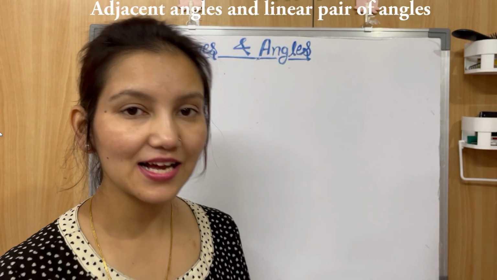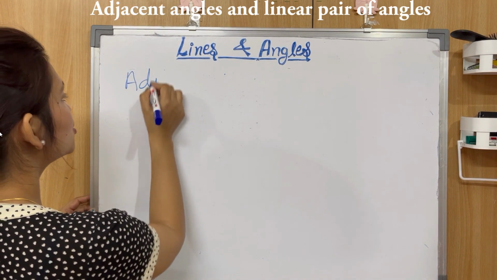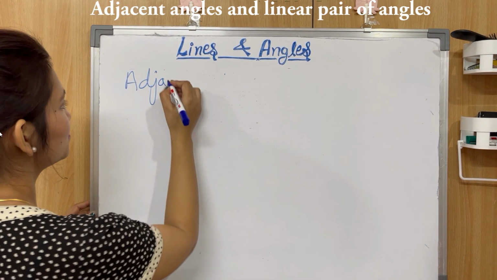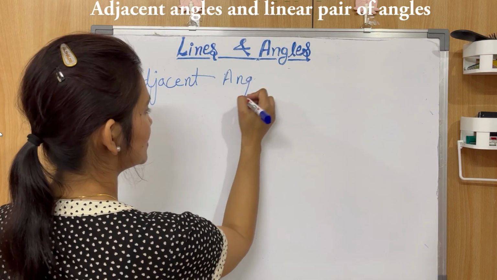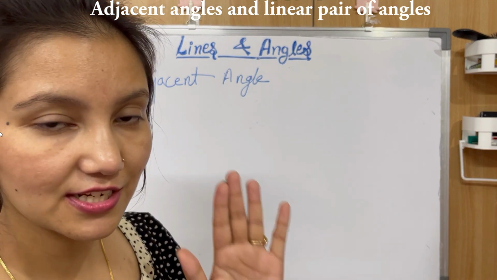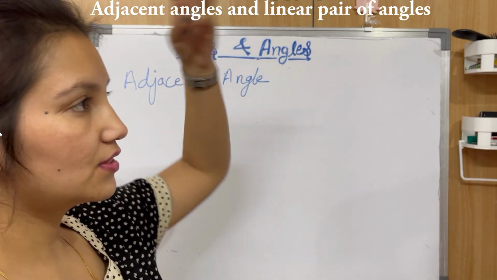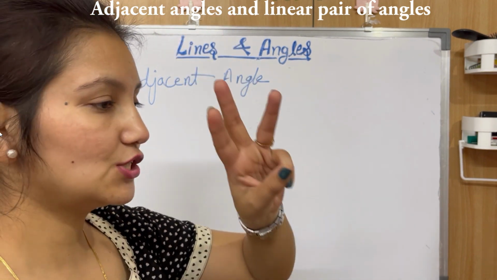Now let's discuss adjacent angles. Okay, so what are adjacent angles? Pay attention. For two angles to be adjacent angles, they need to fulfill three conditions. So what are these three conditions?